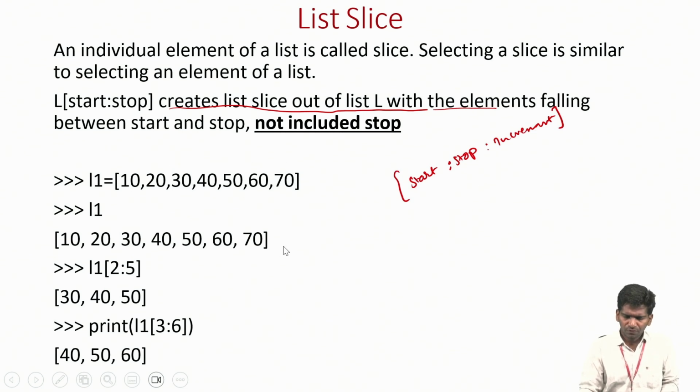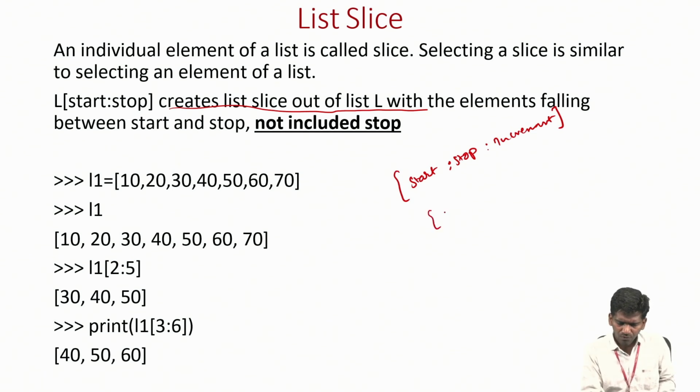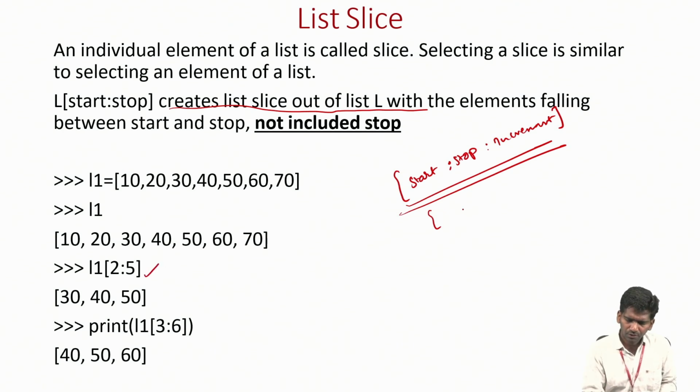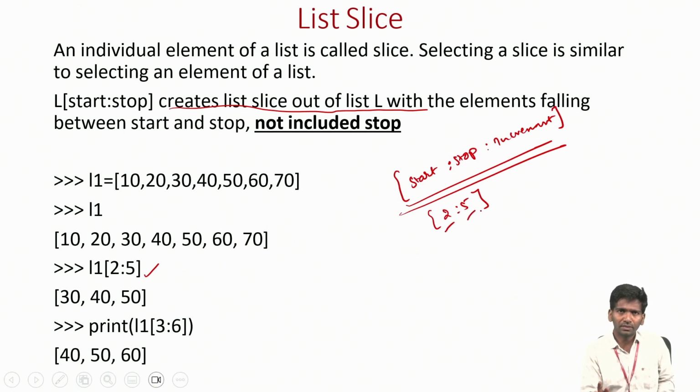Okay. So if you just give two, we have 3 parameters, right? So we have 3 parameters for slicing. If you give just 2 parameters like this, 2, 5, that means it will consider this as start, this as stop by default. If you give 1 parameter only, it will consider it start.